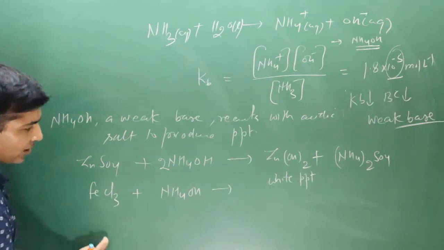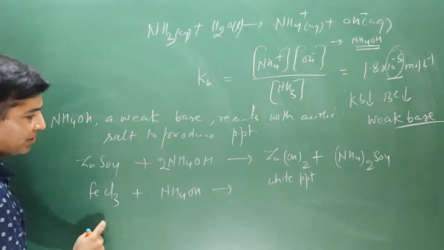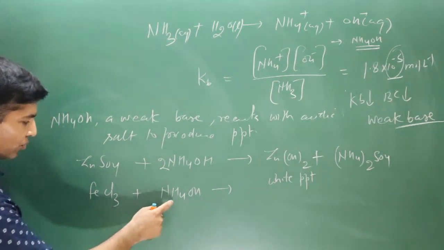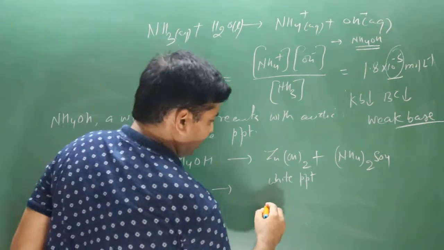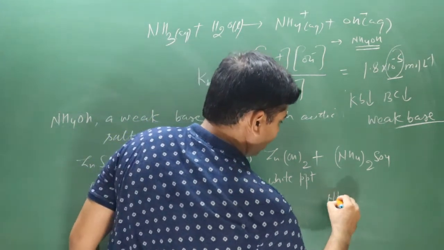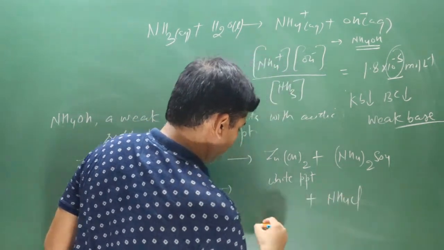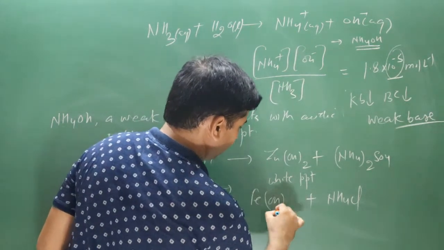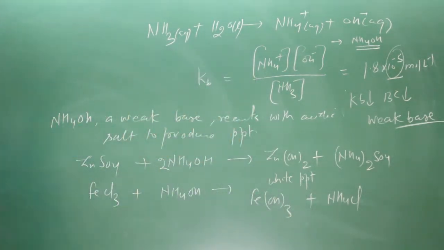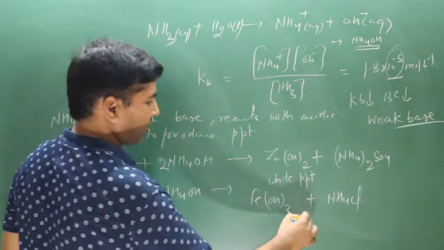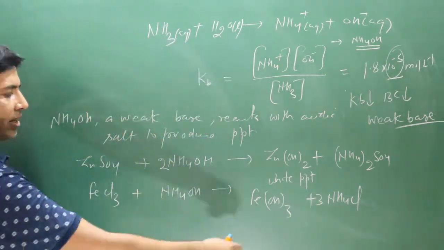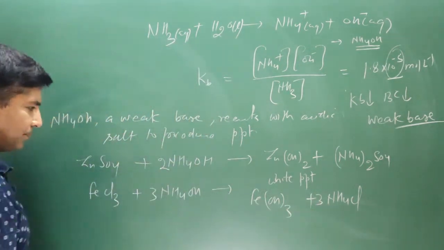This iron will combine with what? Ferric ion will be combining with hydroxide ion, and ammonium ion will be combining with Cl minus ion. Then we get ammonium chloride, and then we get Fe(OH)3. Now we can balance this equation. How many Cl? 3 multiplied by 3. How many nitrogen? 3 multiplied by 3.